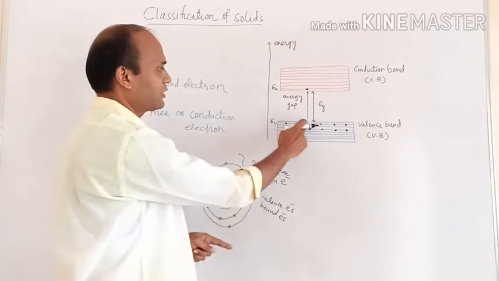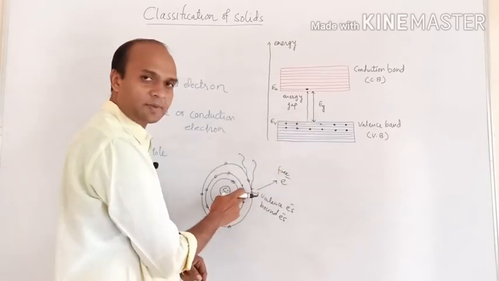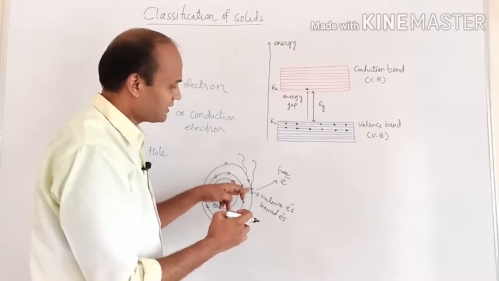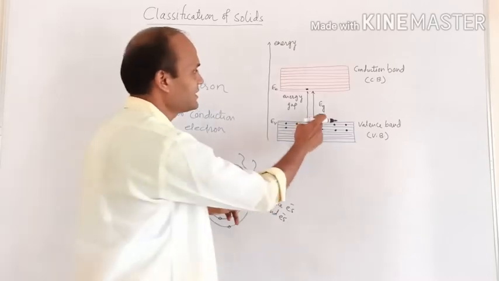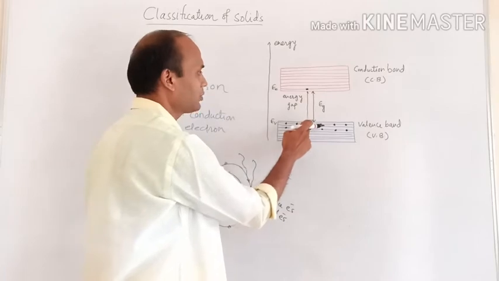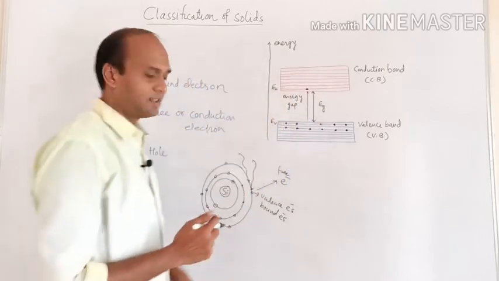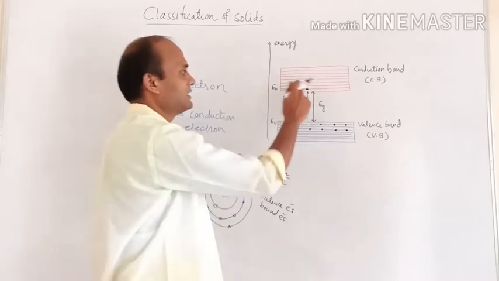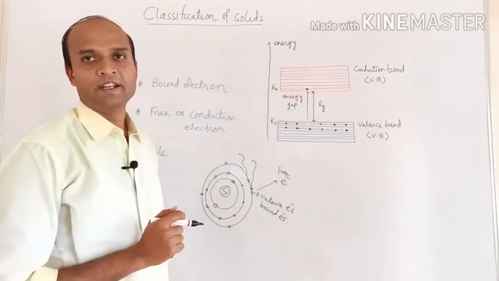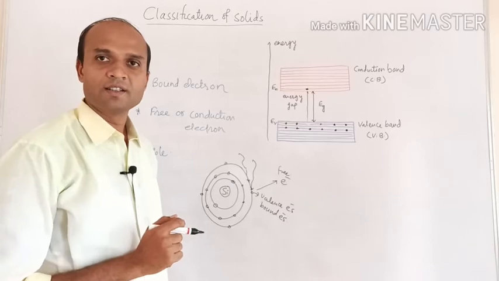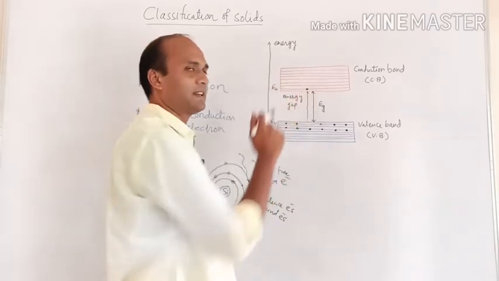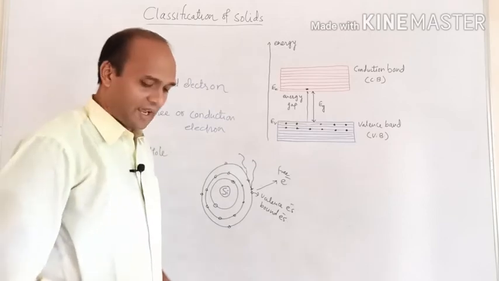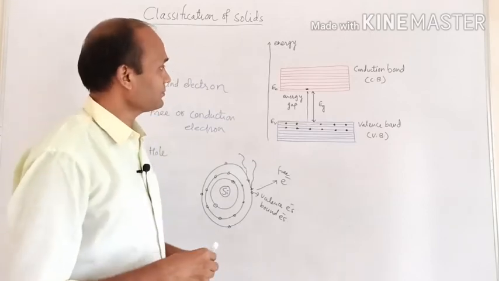Here, electron is present in valence band means it is present in outermost orbit. It is bounded with the nucleus. Now external energy is supplied, and that energy is equal to Eg. Therefore, electron from valence band reaches to the conduction band, means it becomes free. And that's why this electron is a free electron or a conduction electron, and now it can participate in the process of electrical conduction. But at the same time, what will happen?